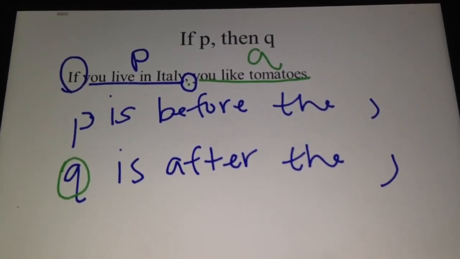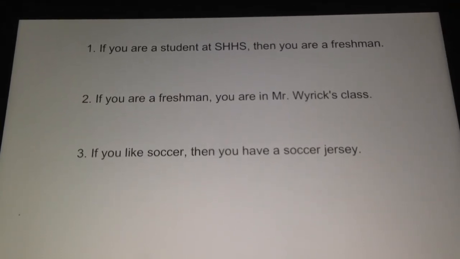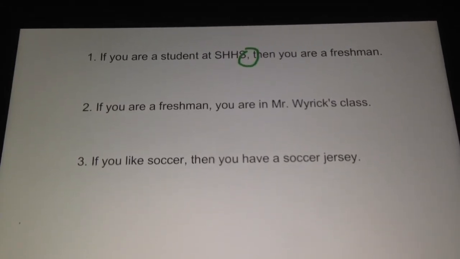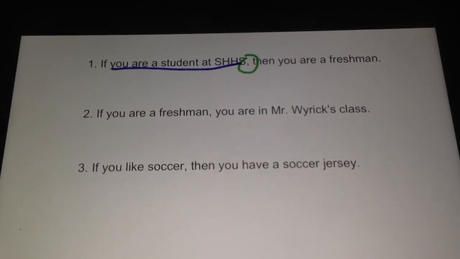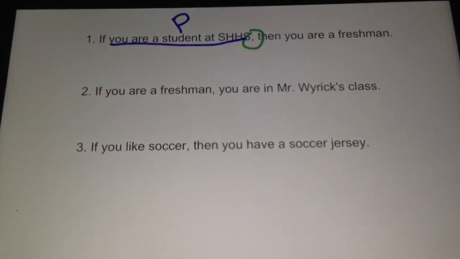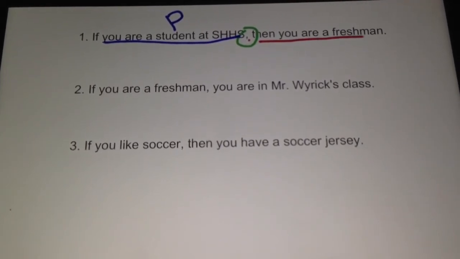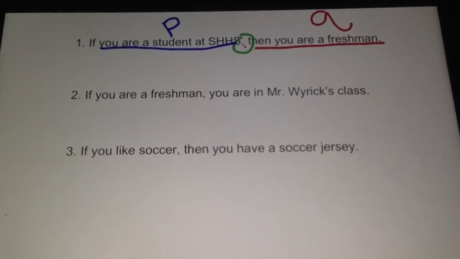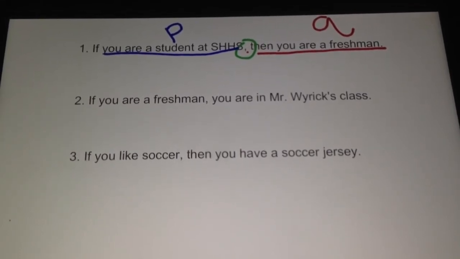Let's see other examples. So the first one says, if you are a student at South Hills High School, then you are a freshman. I look for that comma. So anything before that comma, all of this is what again? The P. Anything after this comma, there's my comma, anything after this comma is the Q. So let's look at number 2. See if you can figure it out. You can pause the video.